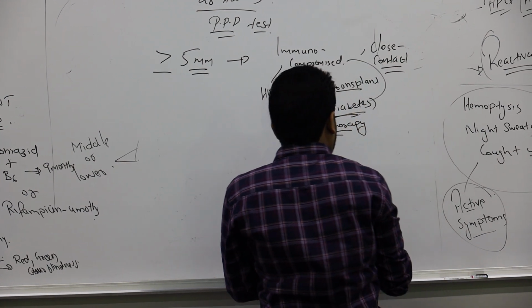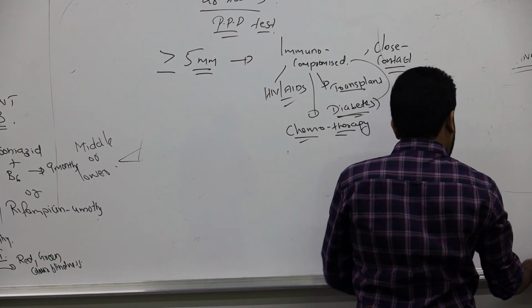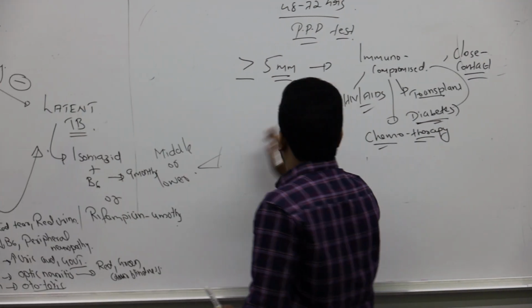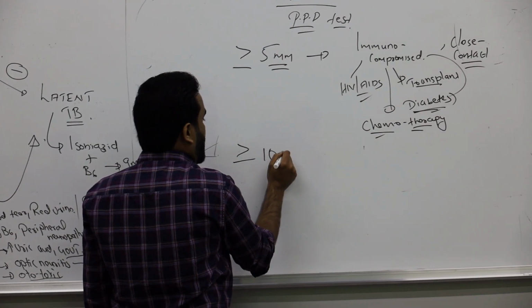Close contact. So first you will check the size. If the size is more than 5, you can say positive only in these patients or in these people. Then the size must be more than 10 mm.